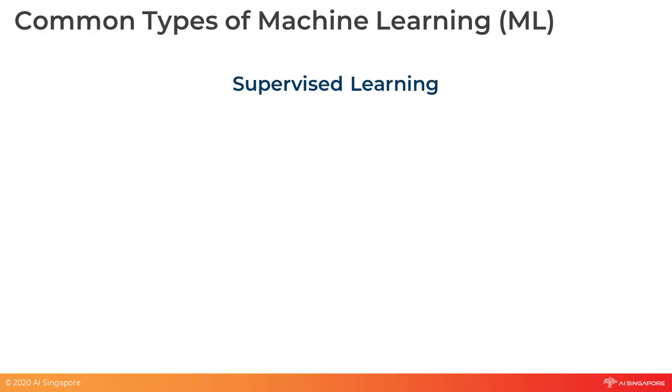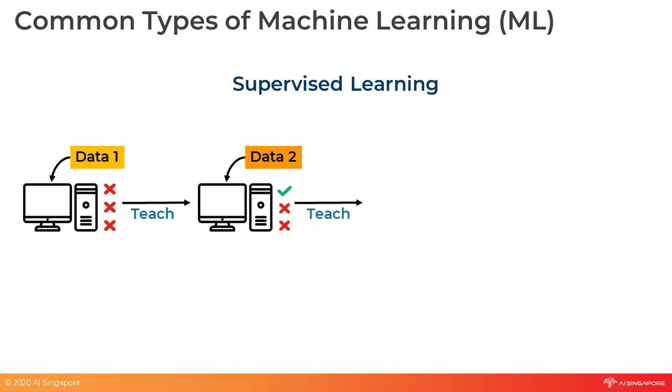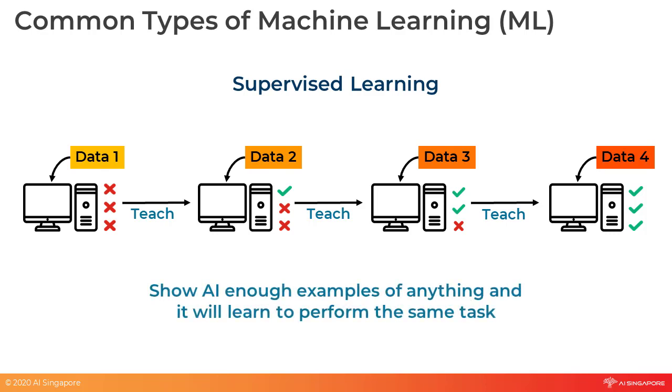It is the same concept for machine learning. You will provide data for the AI to learn. The data should contain the right answer for each task. If the AI makes a mistake, you will penalize the AI. It will then seek to improve itself by updating its algorithm, and eventually, it will learn how to do the task. Essentially, in supervised learning, you want the AI to learn to do a task correctly by providing multiple examples. Can you think of applications that supervised learning can be used for?